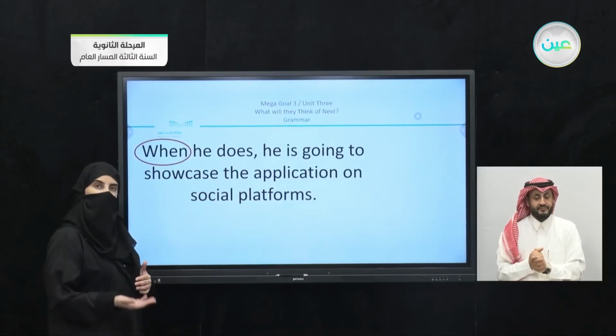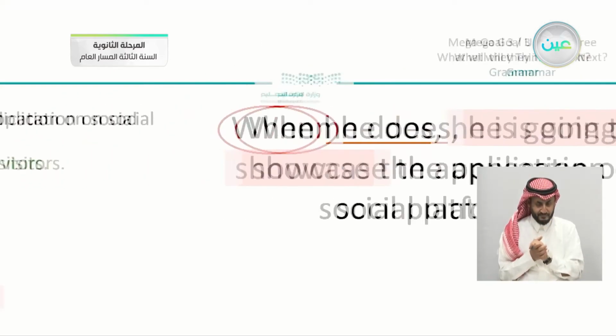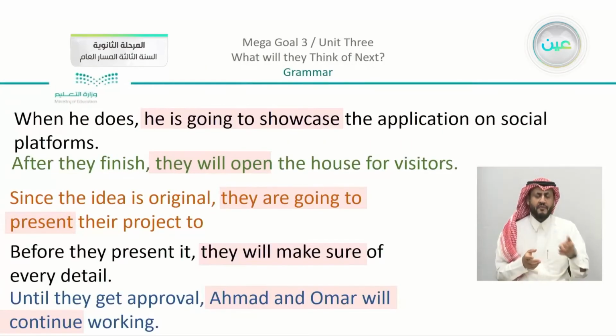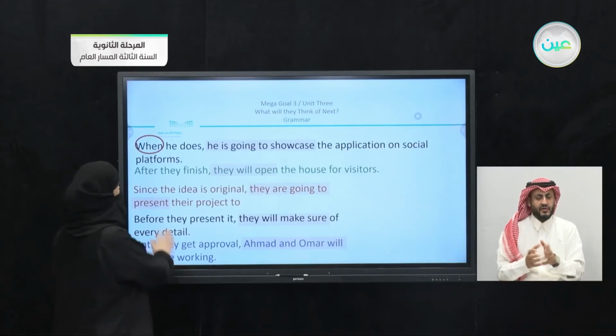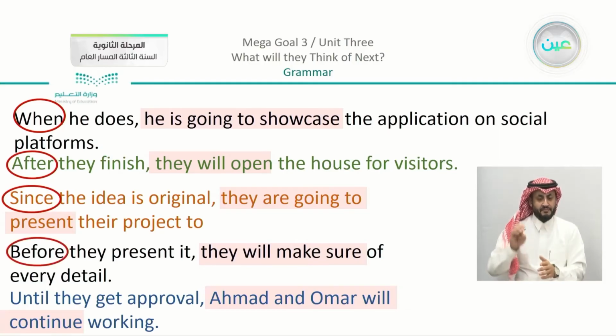Now there are many words that are used. It's not just about here, the one word. Now we can use other words. You can see that we have our same examples, but this time I want you just to check out the time clauses that are used. So as we mentioned, we have when in the first one. In the second one, we have another word that indicates time, which is going to be yes, after. Look for the third word in the third example. You can see that we have here, yes, since. And in the fourth, we have here before. And in the last example, we have until.